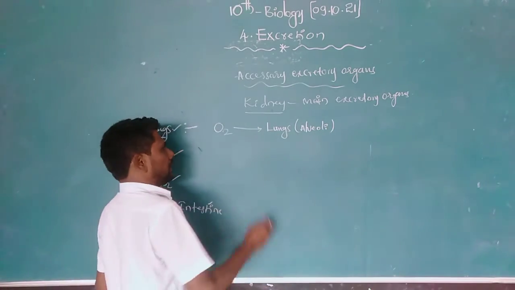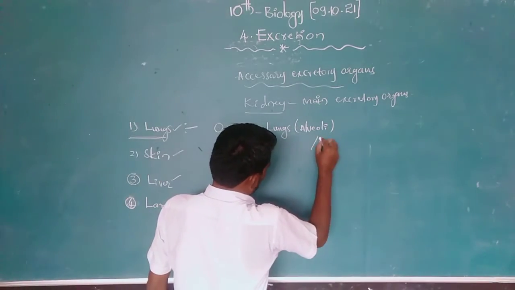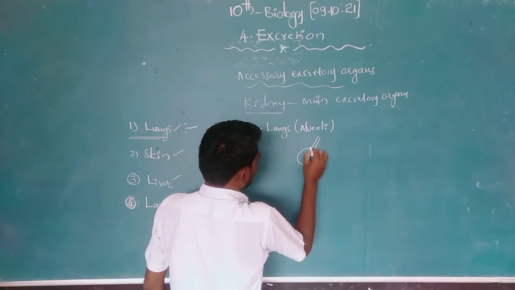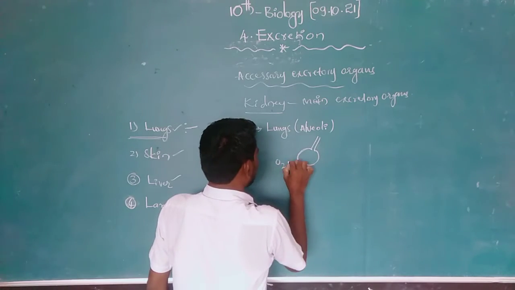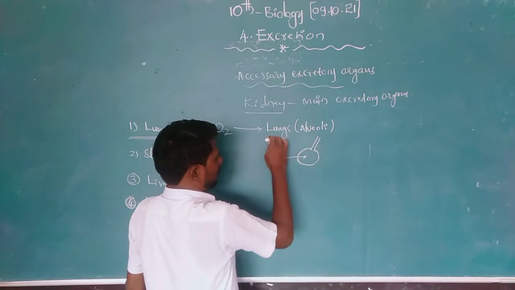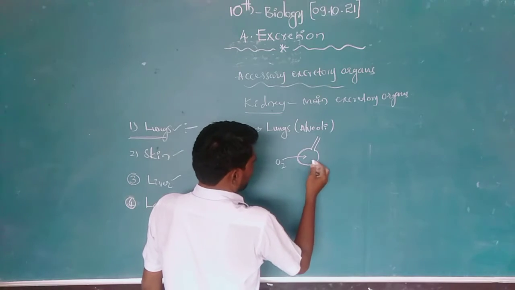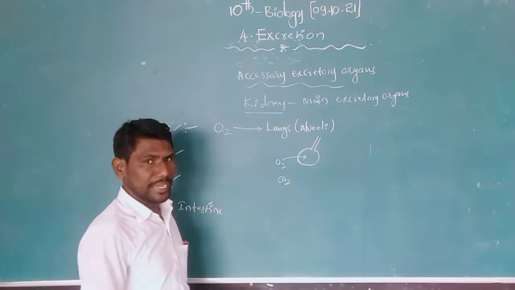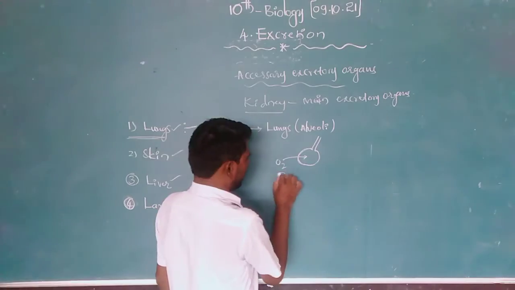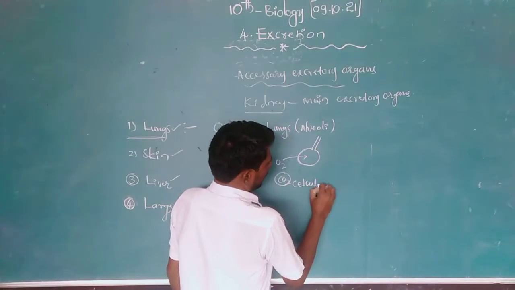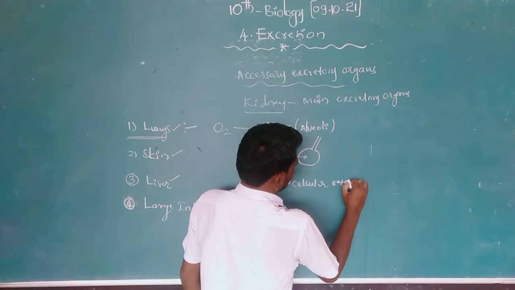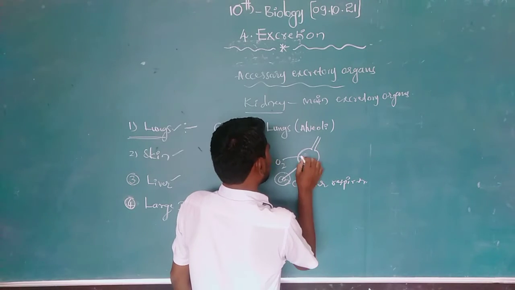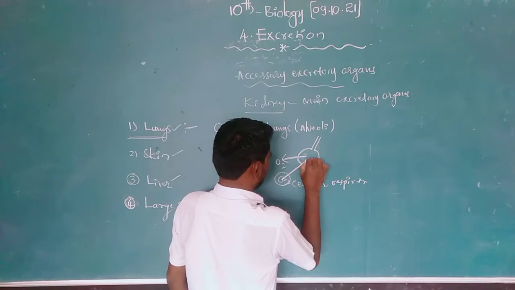In alveoli, gas exchange takes place. Here the oxygen enters the alveoli of the lungs. In the same way, the carbon dioxide which is produced in cellular respiration reaches the alveoli.